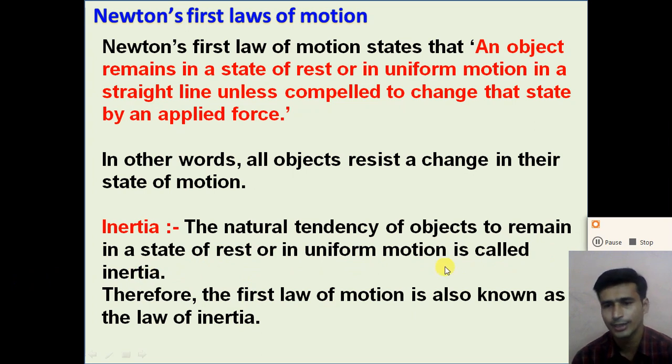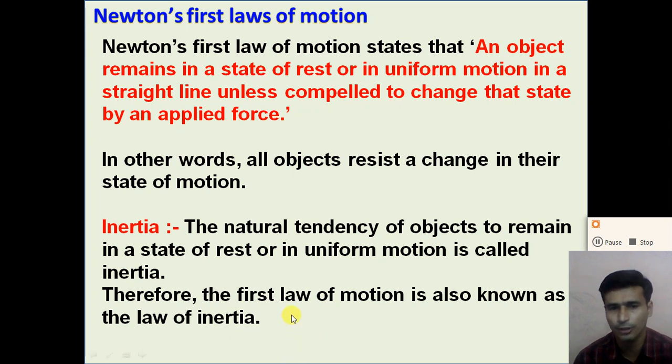So dear student, in other words, the property of the body to resist a change in its state of rest or of uniform motion is called inertia. So inertia is the property of the object to resist the change of state, right?